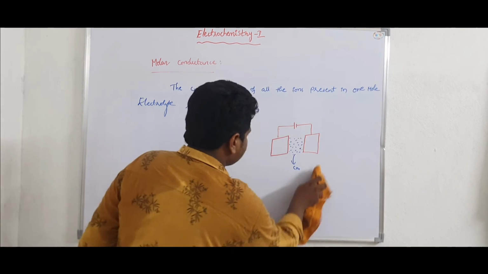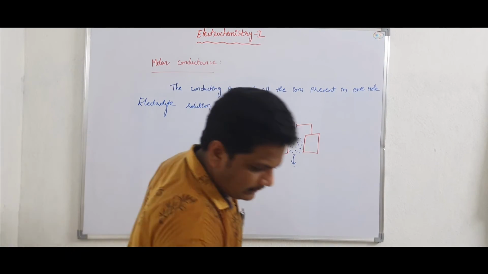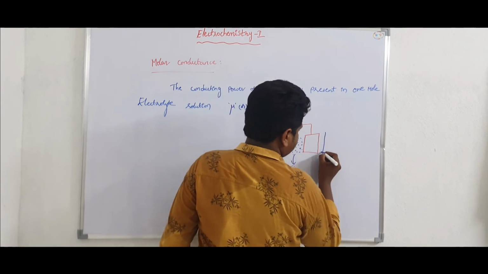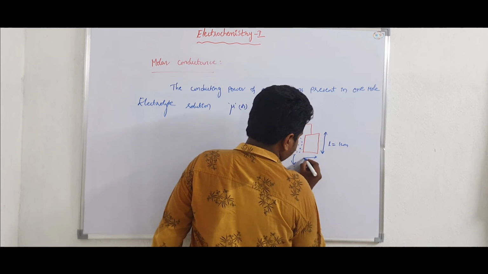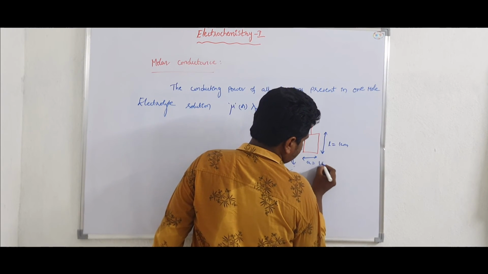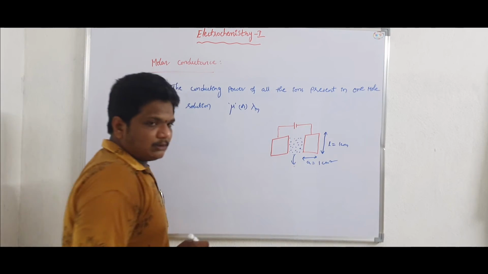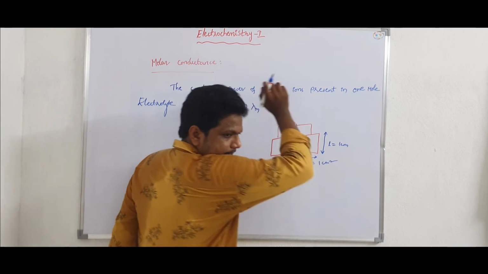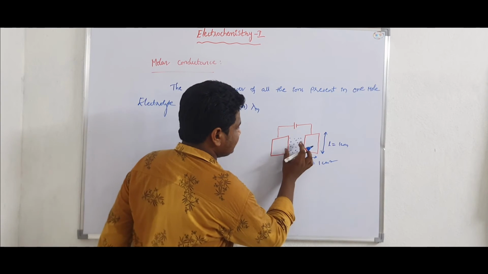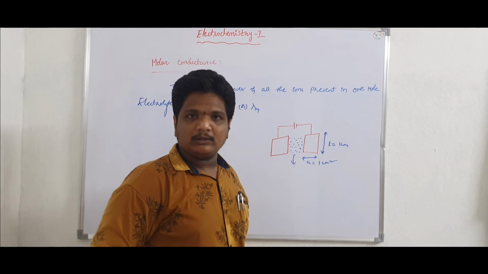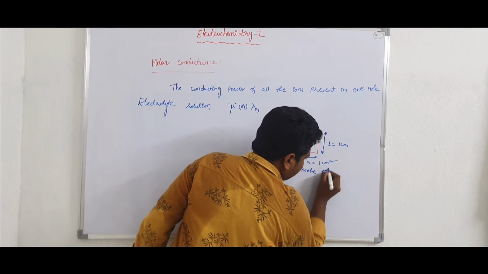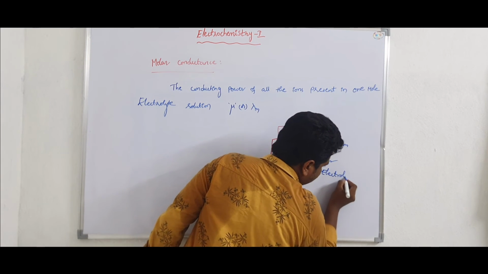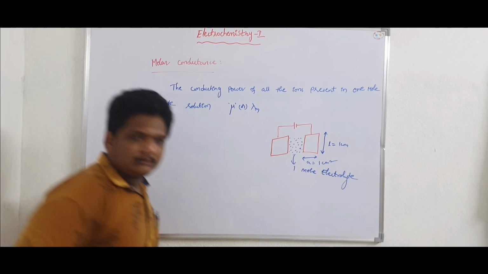The length of the conductor L is equal to 1 centimeter, and the area of cross section A is equal to 1 centimeter square. This solution between the 2 electrodes contains 1 mole of electrolyte.